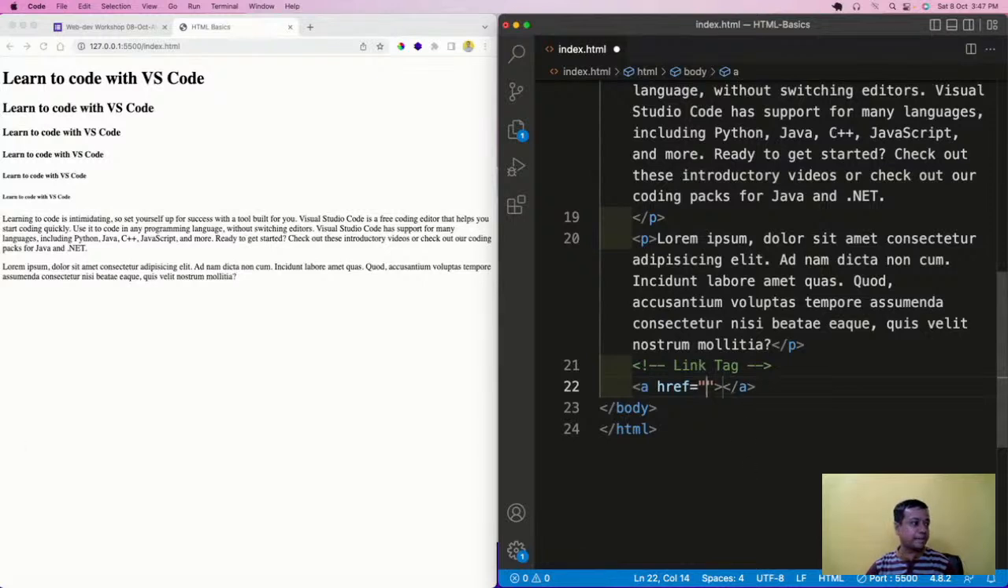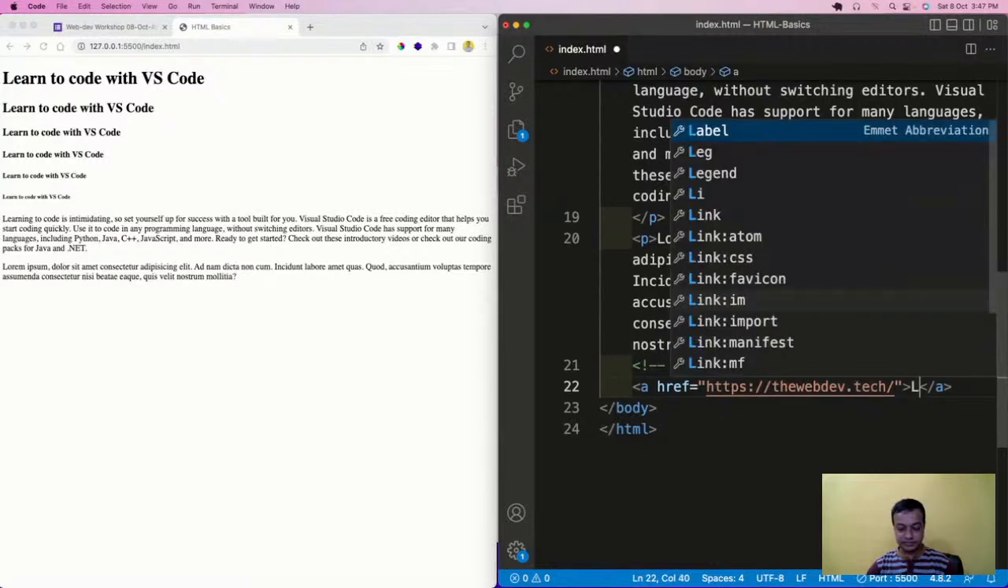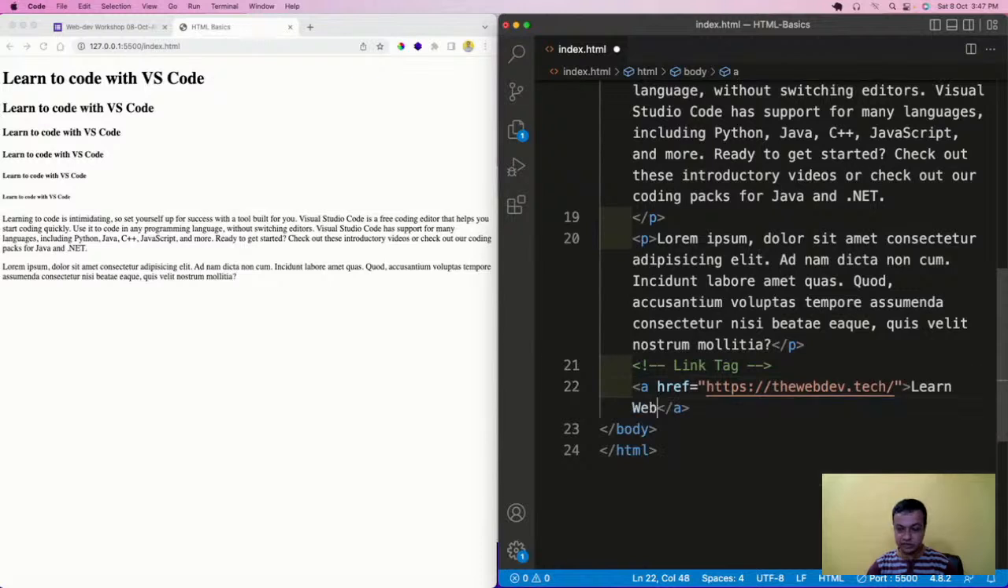Here I will write any website I would like. Maybe I'll write my blogging website. I'll put it here, and then I'll write learn web development. I will save it, and the moment I save it, it is showing here, learn web development. It is showing a purple color. Actually it shows in blue if you're doing it for the first time, but I have visited this website a lot of times.